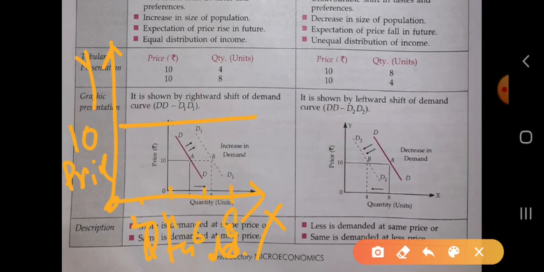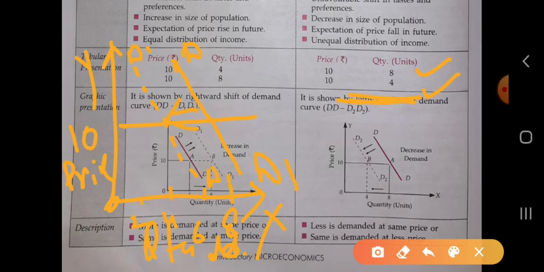The price is 8 or 4. We have taken it at 8. It is the first demand curve D, and at the same price, the demand is decreasing to 0.4, so the next demand curve shifts to here. It is called D1.